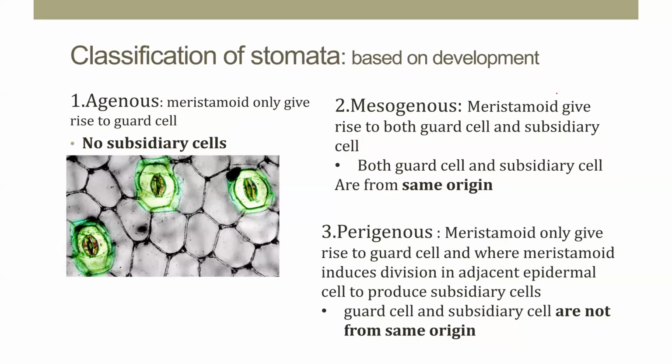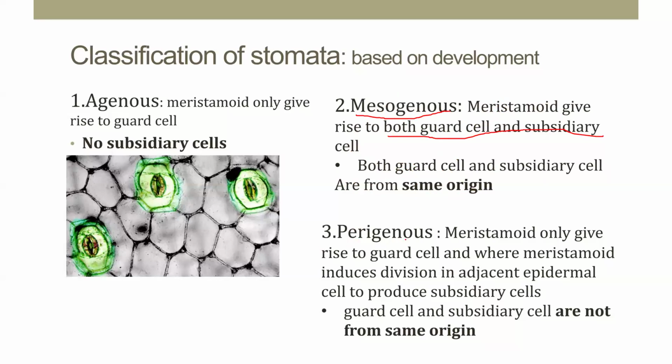Next is mesogenous. Here the meristemoid gives rise to both guard cells and subsidiary cells, which are developed from the same mother initial. So mesogenous means both guard cells and subsidiary cells develop from the same mother initial or the same meristematic cell. It is called the mesogenous type.